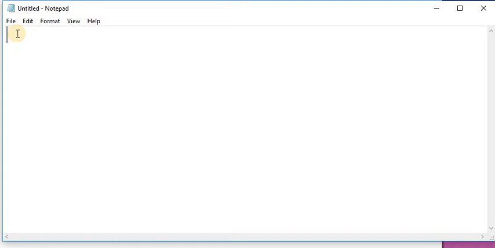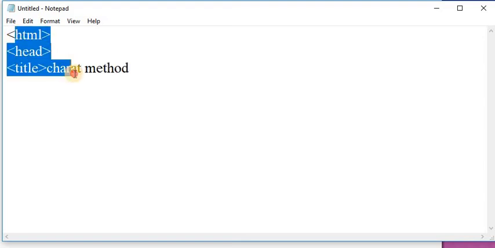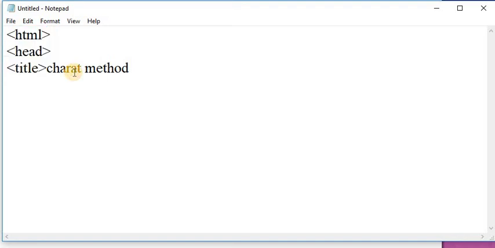First of all, take a notepad. In the notepad, I am taking the HTML tag. After that, the head tag. After that, I am taking a title and giving the title as charAt method. Here close the title tag. After that, close the head tag, and in the body tag I am writing a script tag,